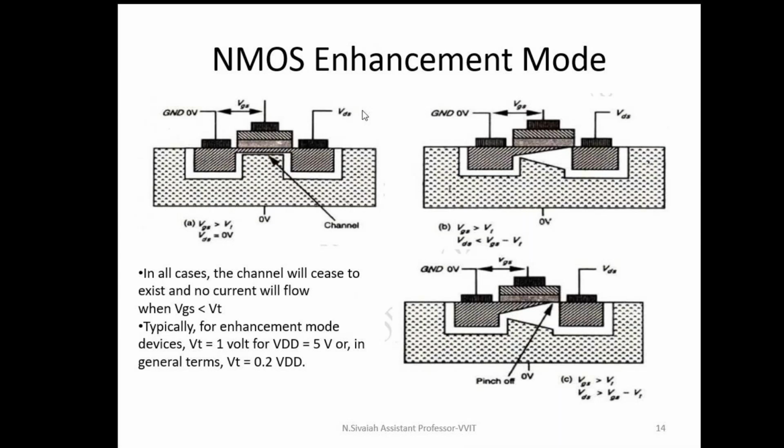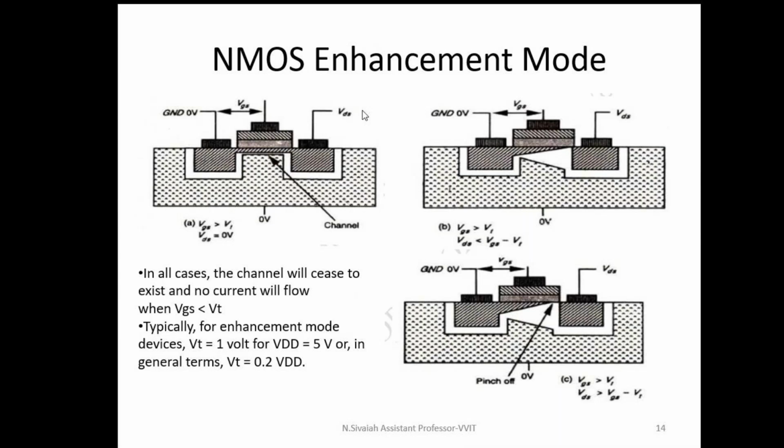What about the second parameter? VDS values of 10 millivolts, 20 millivolts and 30 millivolts are very small compared to 700 millivolts. That's why the depletion region is not affected. Hence, the channel remains the same, and the channel thickness remains the same.